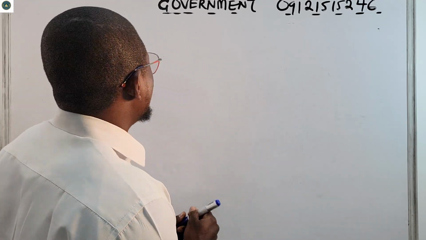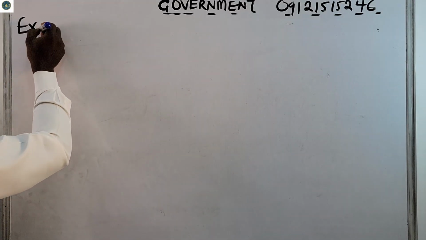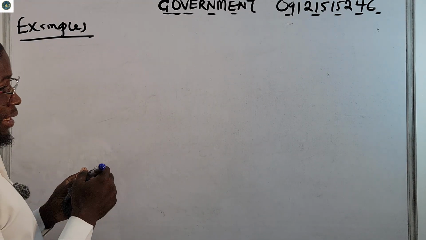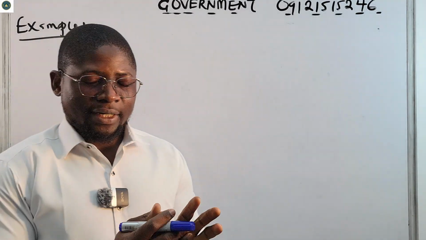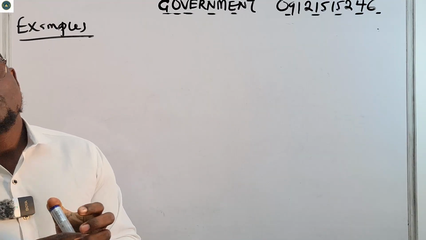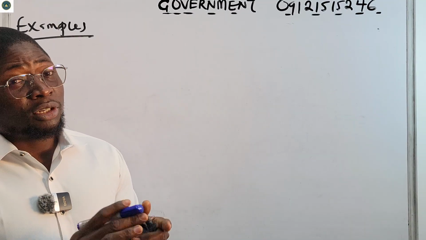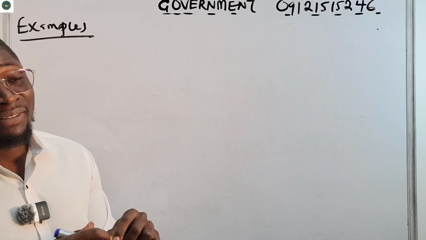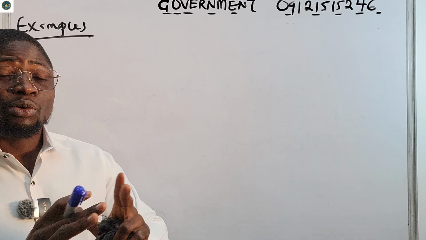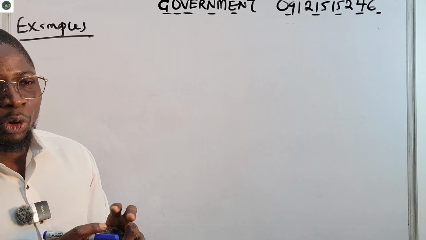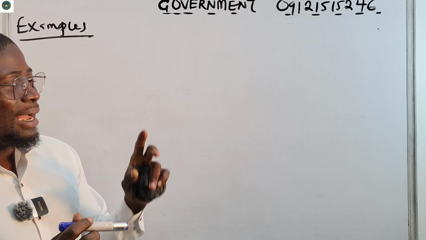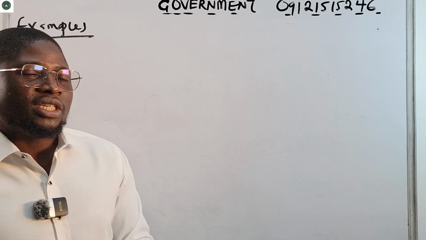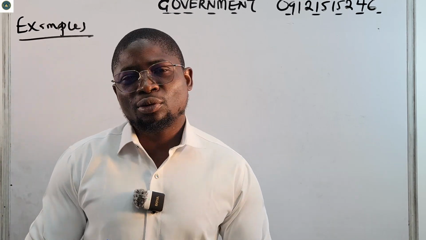Okay, so now examples. Let's quickly see examples of monarchy. So let's look at absolute monarchy. They are actually very rare as of today. You know that monarchy is the oldest form of government, but absolute monarchy is rare as of today. So there are few countries that operate on absolute monarchy.